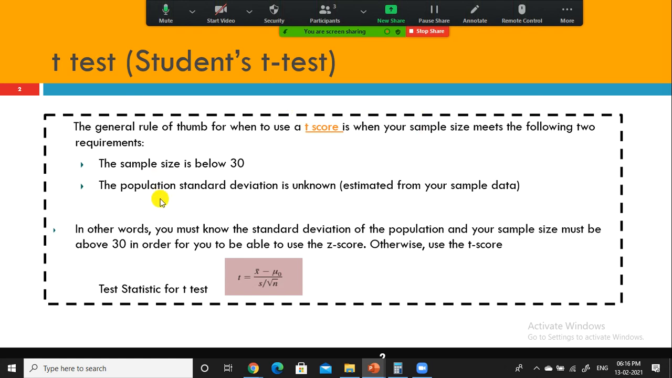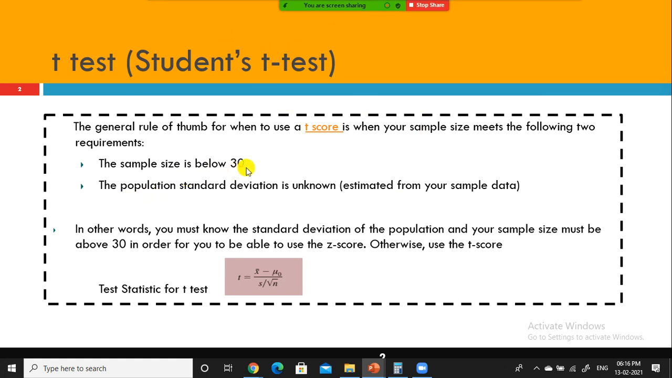In addition to this, your sample size should also be less than 30. There are two things here, okay? I don't know the population standard deviation, and also my sample size is 30 or less than 30. Right? So in that case, you will have to do a t-test. If the sample size is more than this, then you cannot do a t-test.